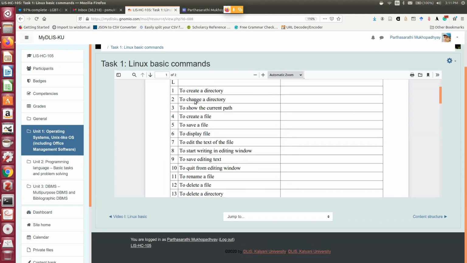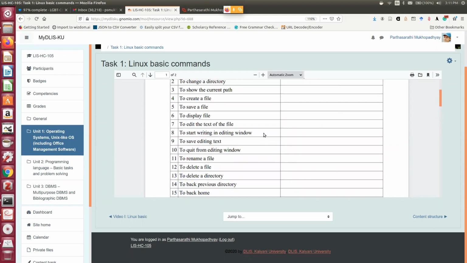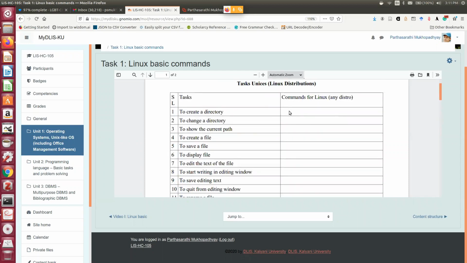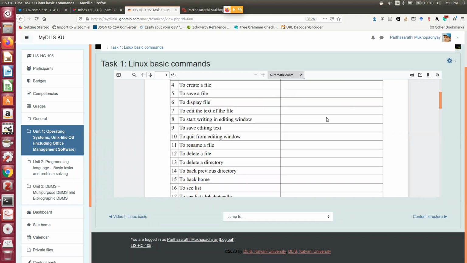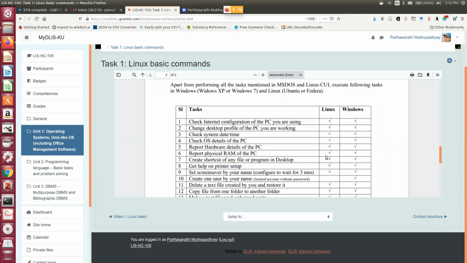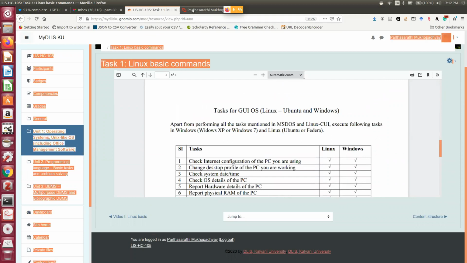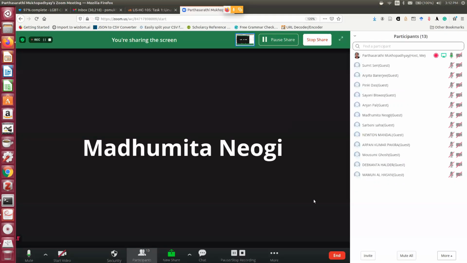So start from the first one, end with the 20th, and every time you give the command, you can practice in your exercise book, and also give an example, because on the basis of these commands our first examination will be taking place. Then we will slowly move towards the next sets of commands. Okay, do you have any question now?